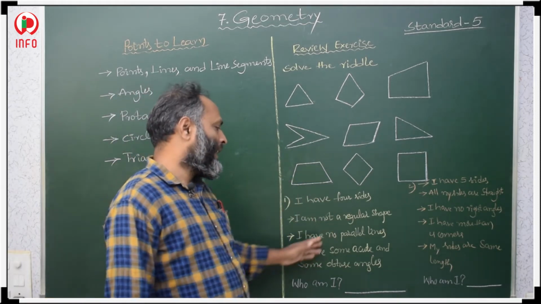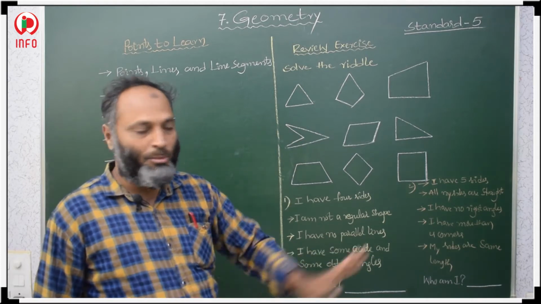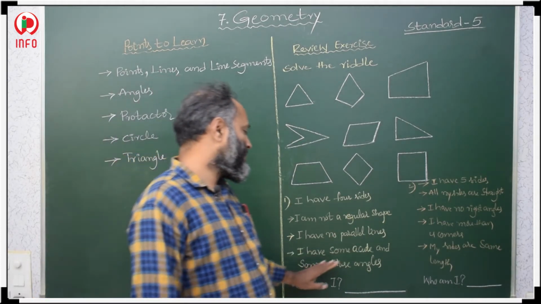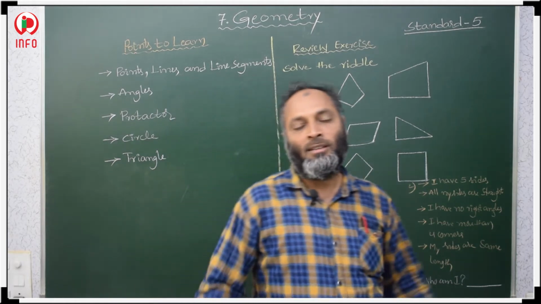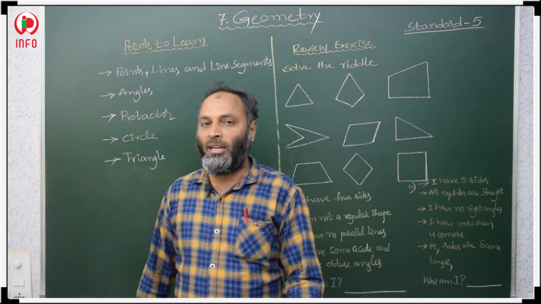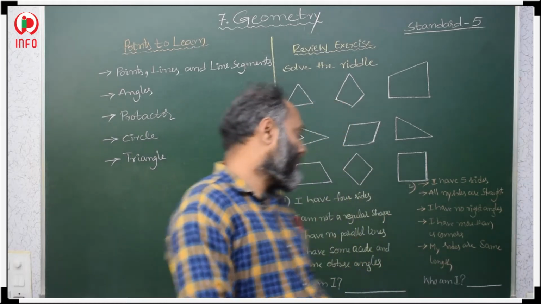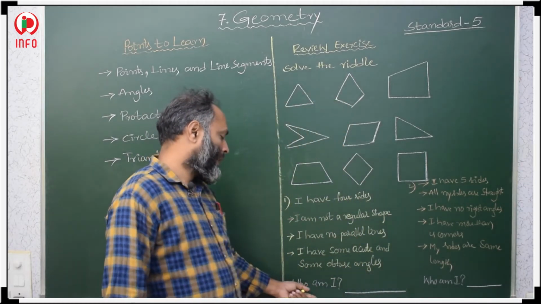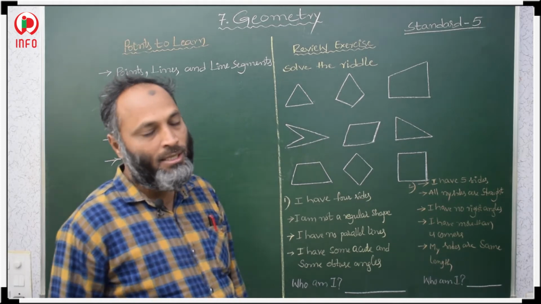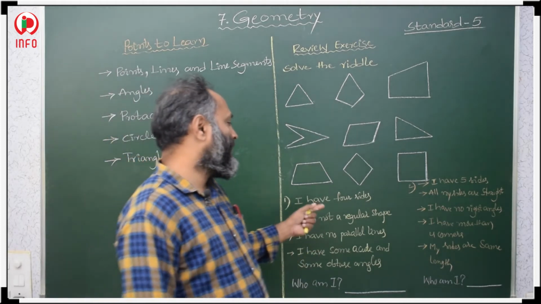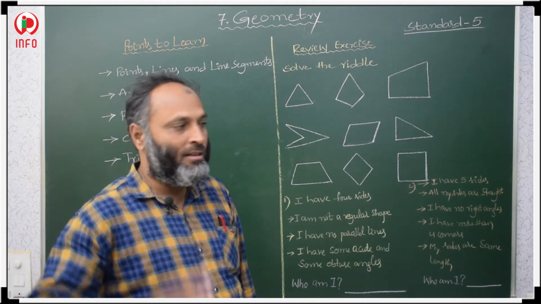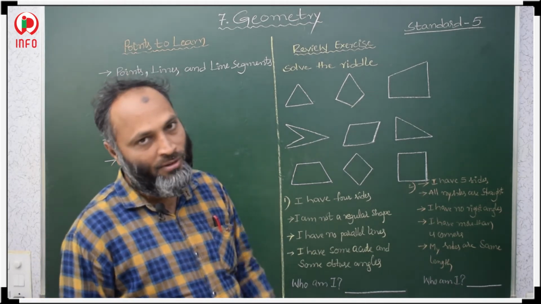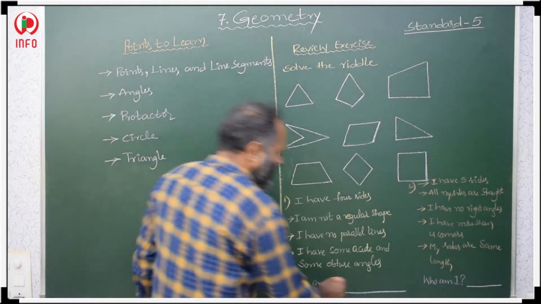It means I have no parallel lines. I have some acute angles and some obtuse angles. It is irregular, so that is why some angles are acute and some are obtuse. So who am I? 4-sided means quadrilateral. Just write quadrilateral, that is enough. What is the answer? Quadrilateral.